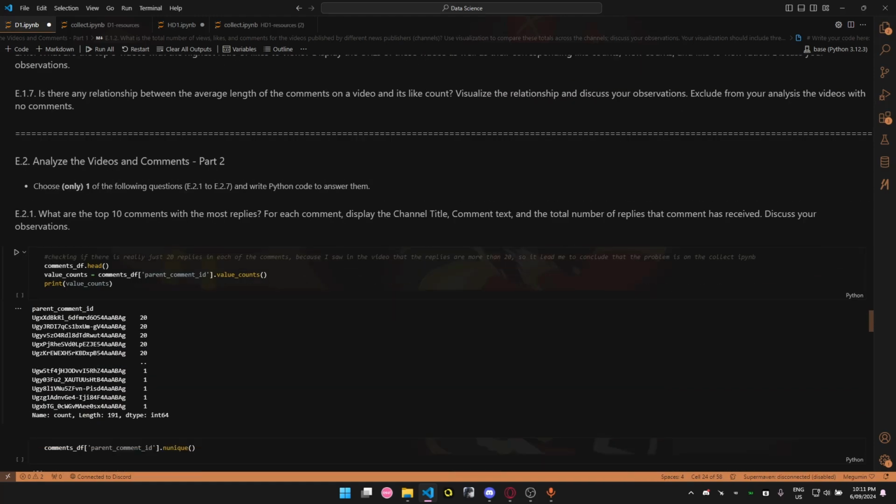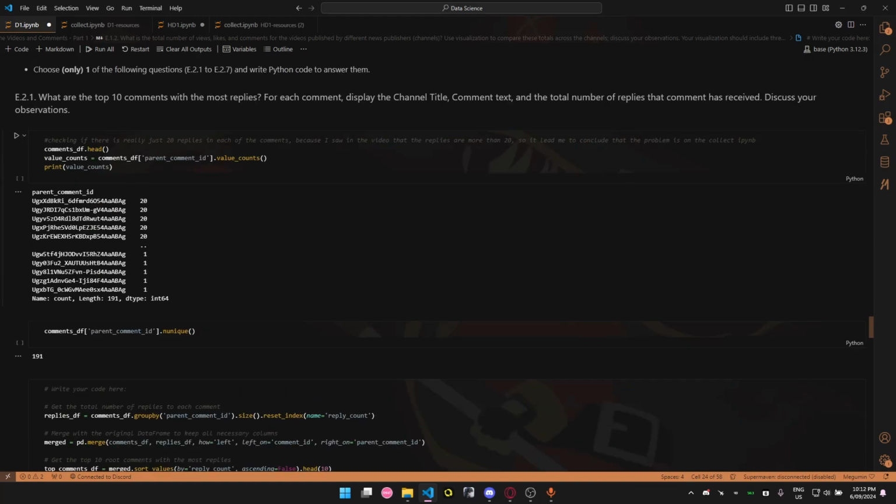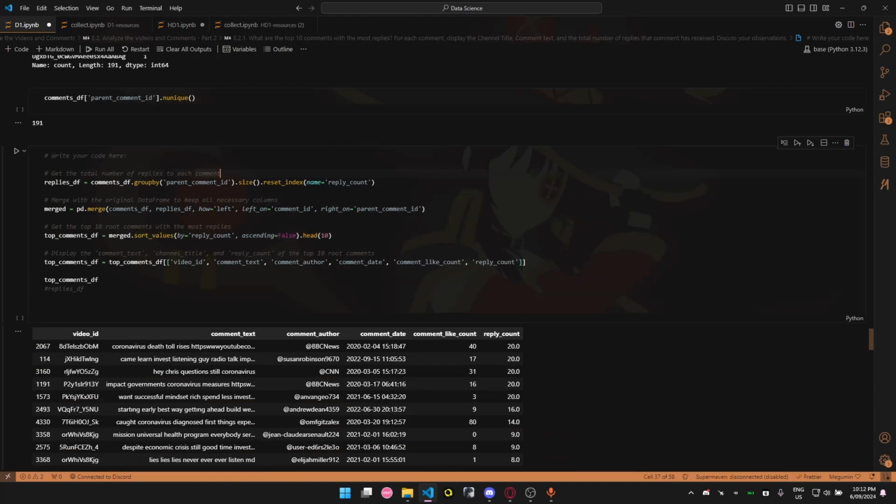Let's move into the third point. The third point is about extracting the top 10 comments with the most replies and showing them with all the necessary info in a data frame. The first step here is to take the amount of replies per comment, so I grabbed the parent comment ID and took the size of it, and also reset the index of this data frame and set the name of the column as reply count. This part is merging the previously created data frame with the original one, so we can extract all the data directly from this new complete data frame.